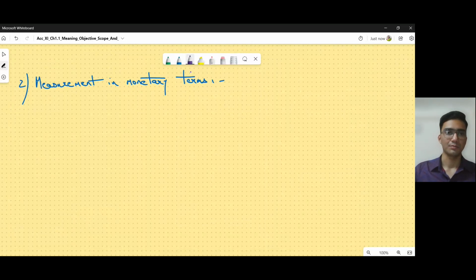So we saw, first we took out transactions which were relevant to the business. Now we are going to measure those transactions and see if they are measurable in terms of money.